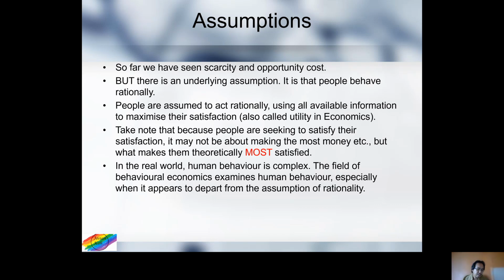But in real life, that's not necessarily true. People don't just want to satisfy their utilities. People behave in all sorts of funny ways, right? In Moneyball, the story of the Oakland A's, the baseball team, it does show how people do not behave in the most rational way due to a whole host of reasons. He throws funny, he doesn't have a pretty girlfriend, whatever. So people don't actually behave very rationally all the time, but the assumption is that people act rationally, based on all the information available, and try to maximize their utility.